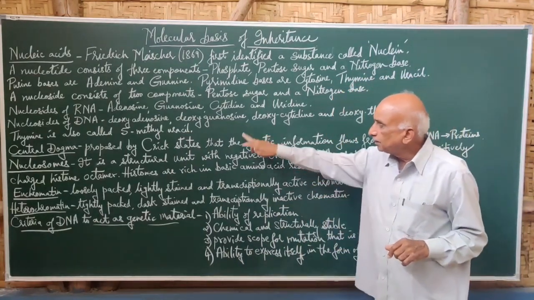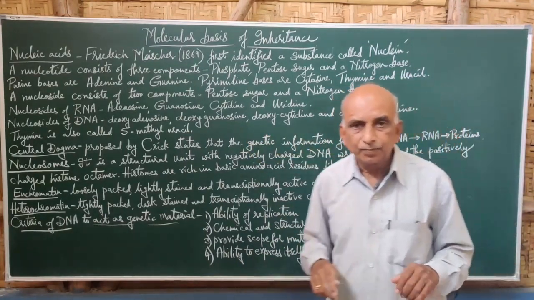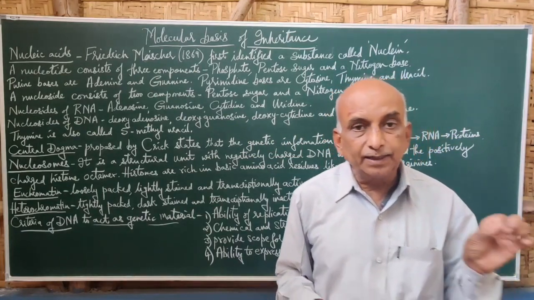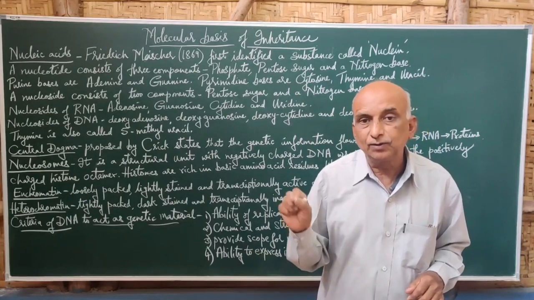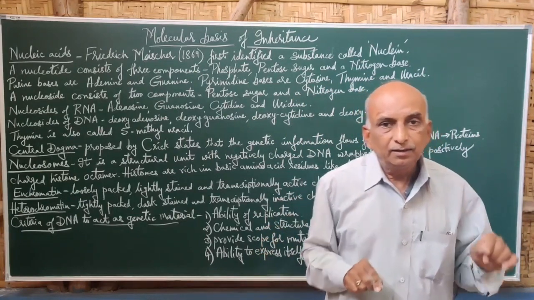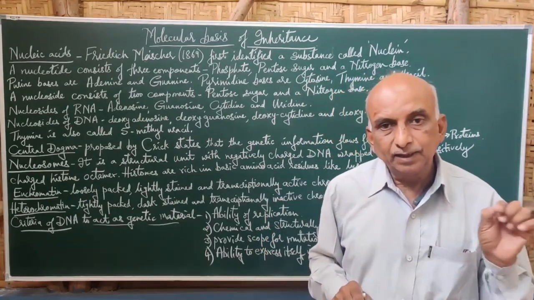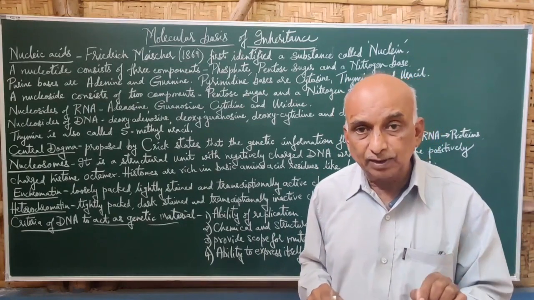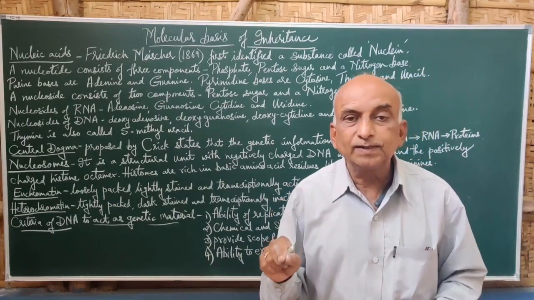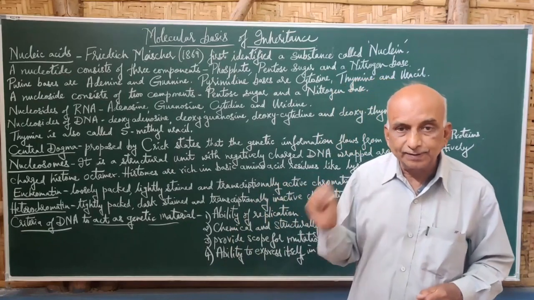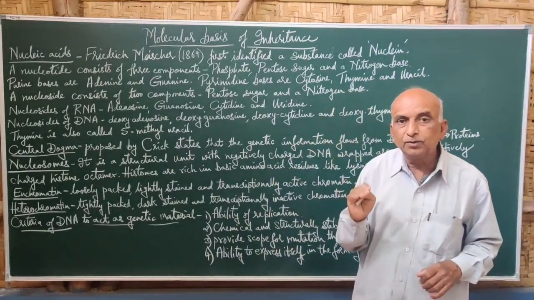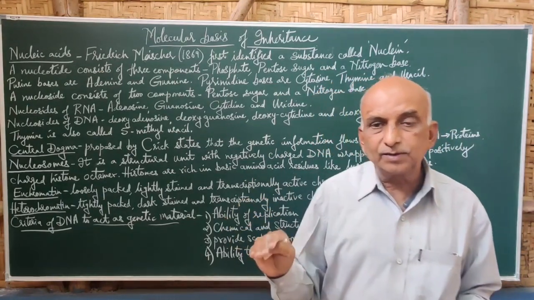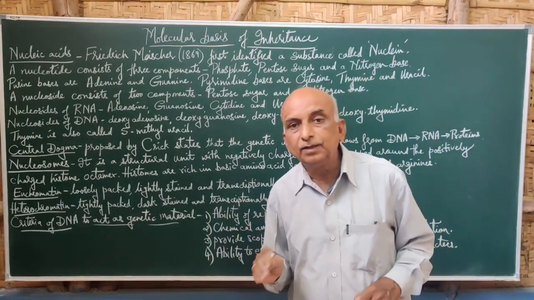When cytosine combines with deoxyribose sugar, it forms deoxycytidine. Similarly, thymine combined with deoxyribose sugar forms deoxythymidine. So these are the nucleosides of DNA. The nucleosides of RNA and of DNA are different.